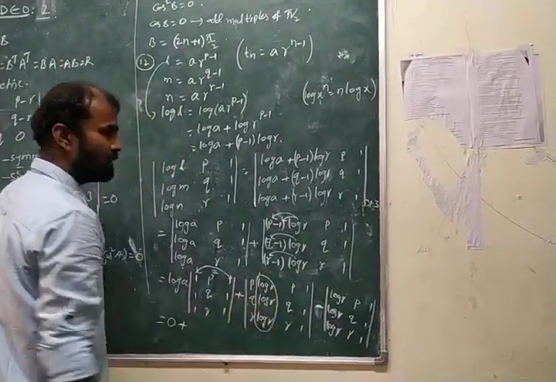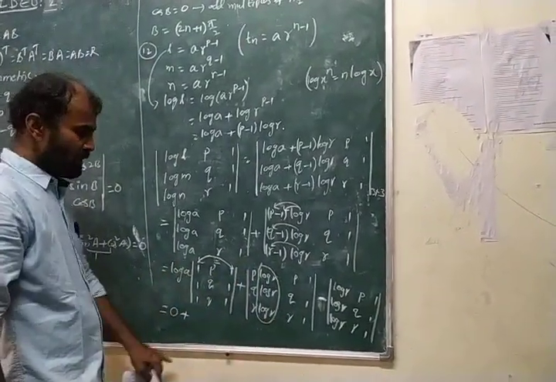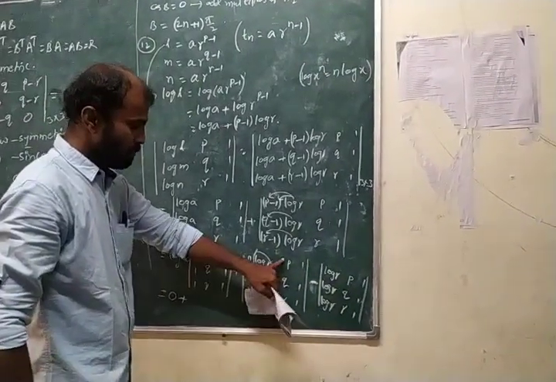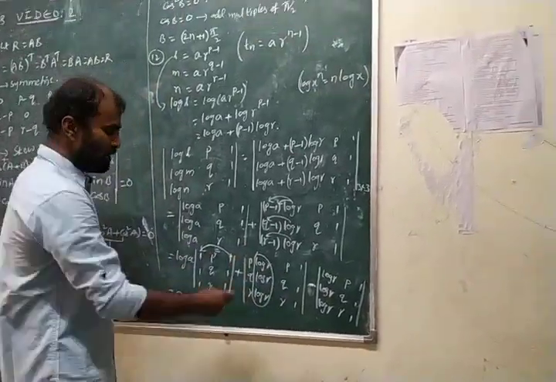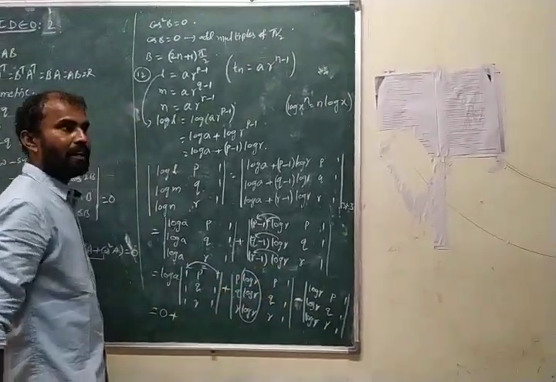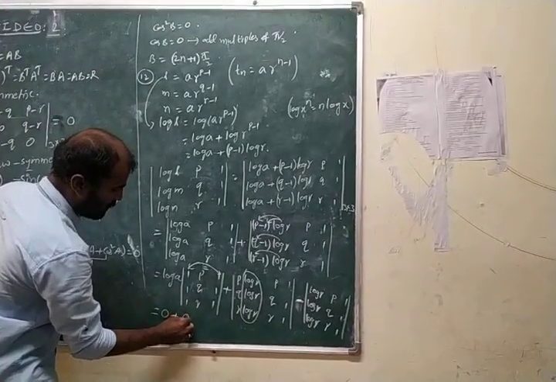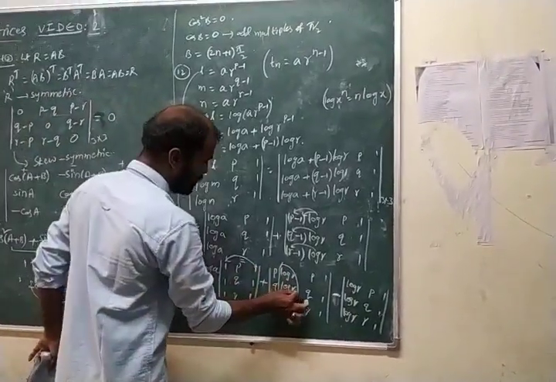Then the determinant becomes p, q, r and 1, 1, 1. In this determinant also, the second column and third column are identical. So if any two columns or rows are identical, then the determinant value becomes 0. So the second determinant value is also 0.